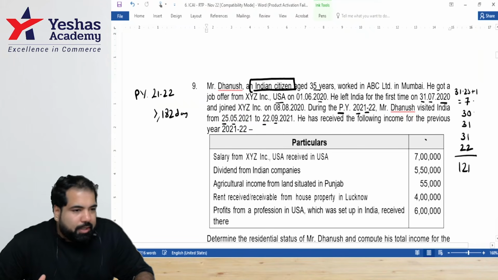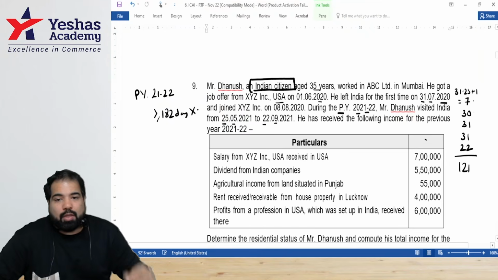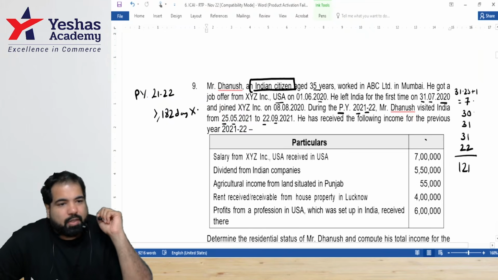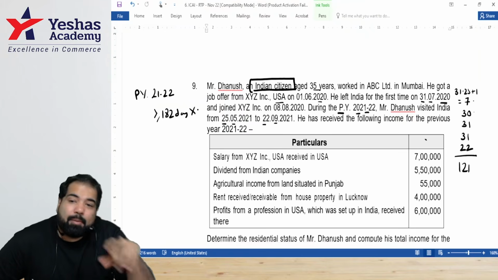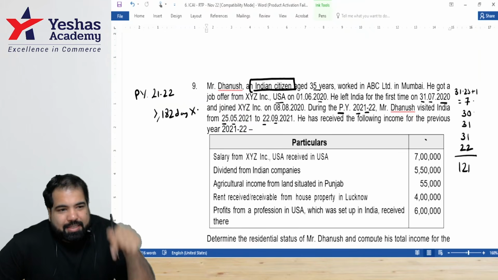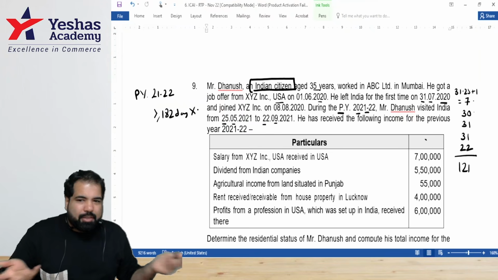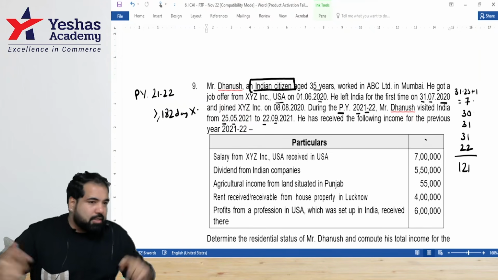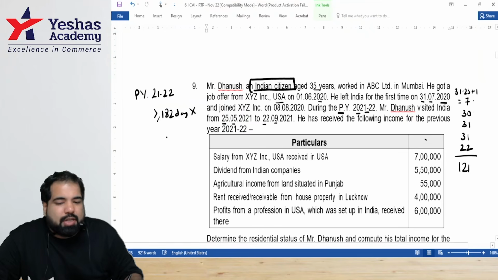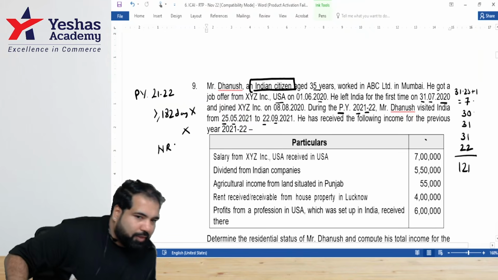All right. Let's figure, guys. Is he fulfilling 182 days? No. Stop. Is he an Indian citizen? Yes. Is he moving abroad for employment? No. That happened last year. This year he's visiting. The second condition will not apply. I'm just telling you, he moved abroad last year. This time he's visiting. But anyways, which condition will not apply? Second. So what does he become, guys? Non-resident. Very clear, guys.